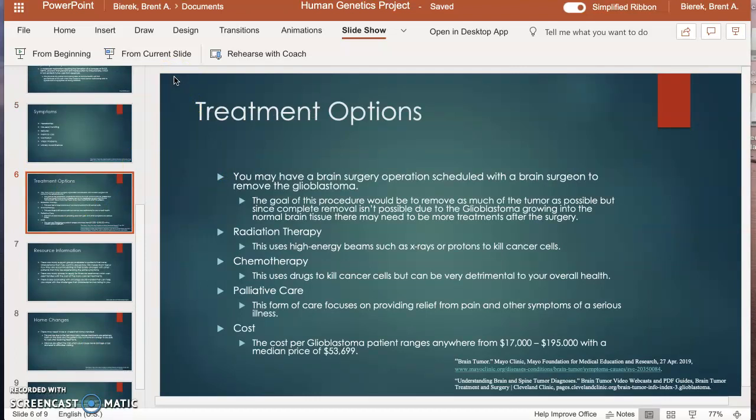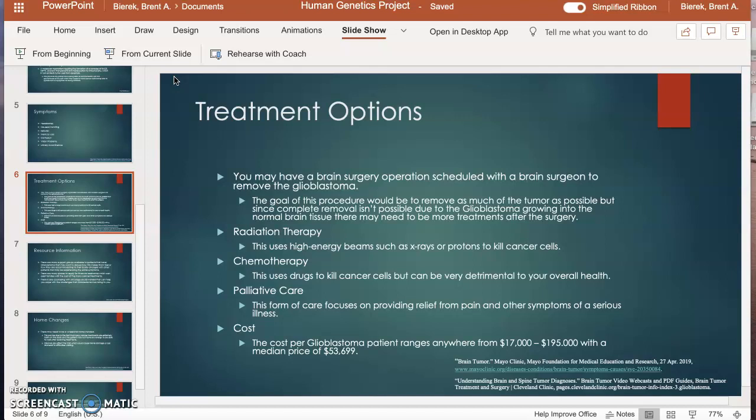Treatment options. As with every cancer treatment, there are many options available. However, not all of them will cure the disease. It's just a treatment option. One of the main ones for this is to have a brain surgery operation scheduled with the brain surgeon to remove the glioblastoma tumor. The goal of this, however, would be just to remove as much of the tumor as possible, but since it is embedded into the normal brain tissue, there is no complete way to remove the tumor, so you may need follow-up treatments after this surgery if this is one of your options.